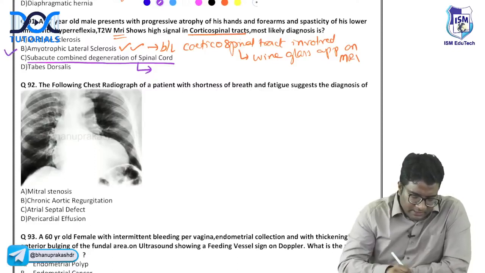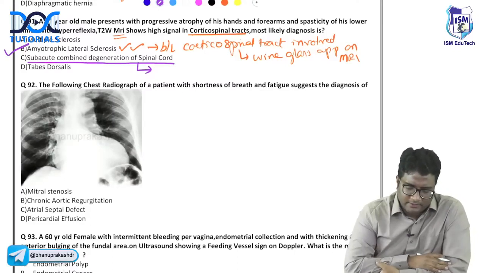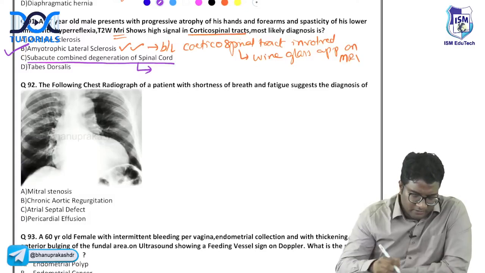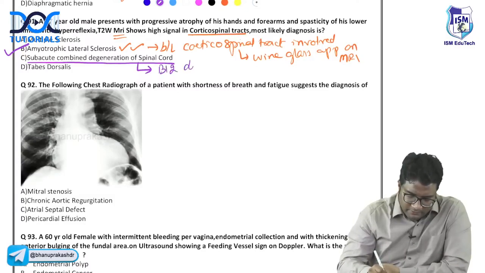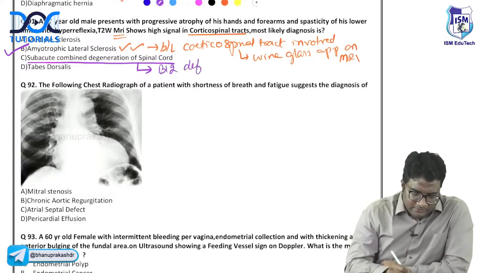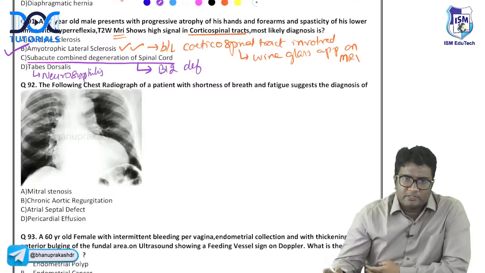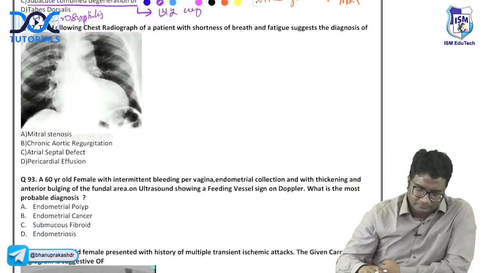The answer here should be amyotrophic lateral sclerosis, corticospinal tract involvement. But I'm asking, where do you see subacute combined degeneration of spinal cord? Very good, B12 deficiency, right? And tabes dorsalis is neurosyphilis, right? Argyll Robertson pupil. Tabes dorsalis, neurosyphilis. Fine. Okay.